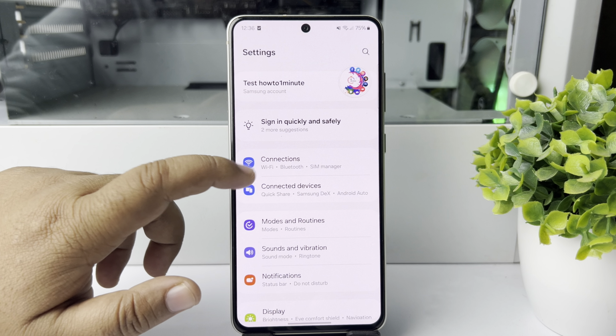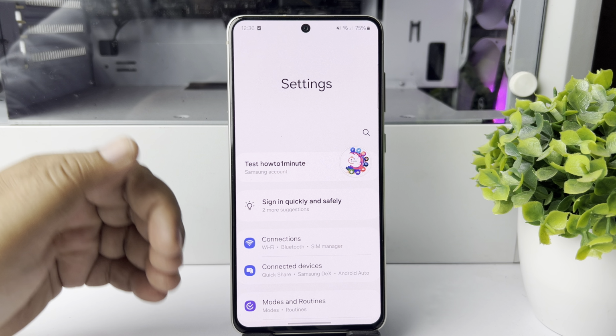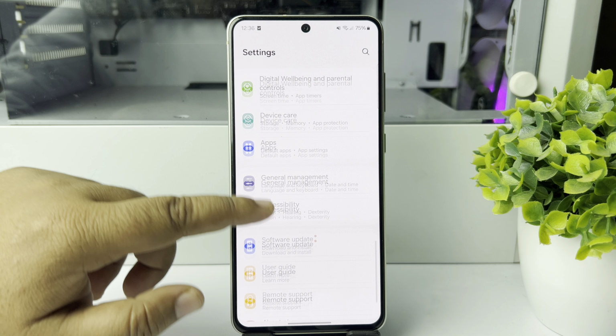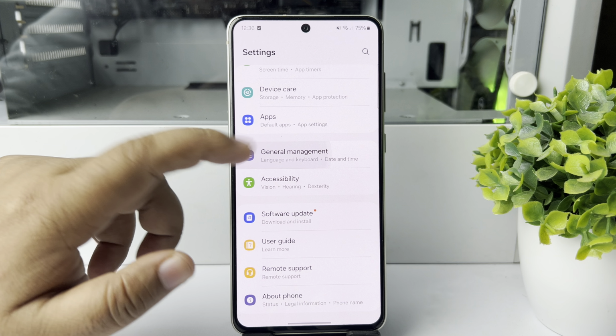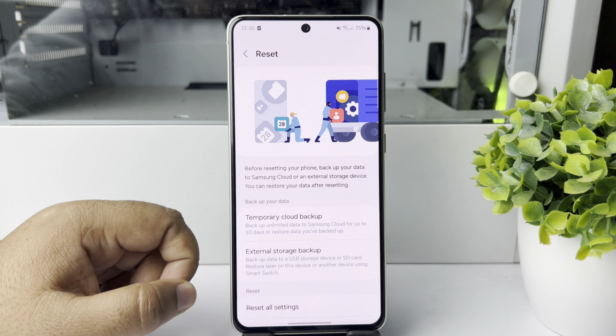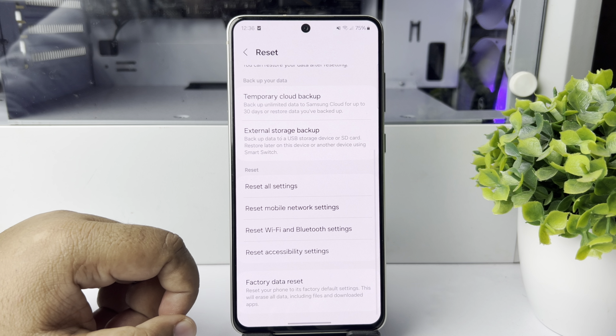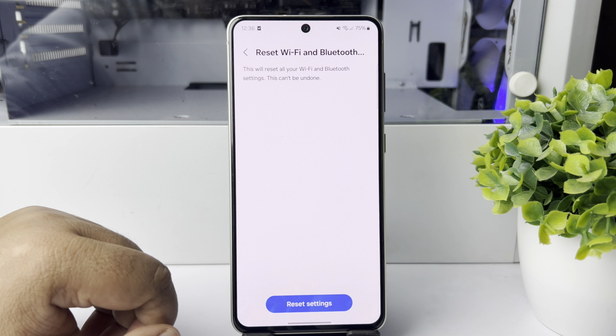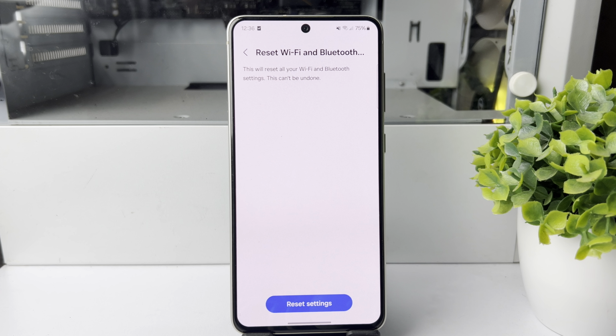To do that, go to your phone settings and in your settings app, go down and tap on general management. Go down, tap on reset, and here tap on reset Wi-Fi and Bluetooth settings. Tap on reset settings. After that, go ahead and try to reconnect the Wi-Fi and this solution will fix the error.